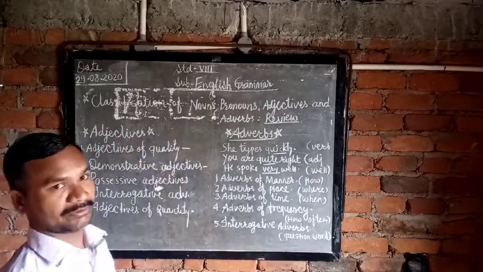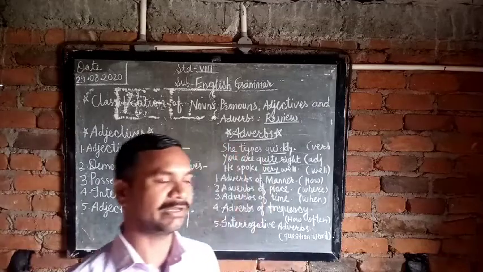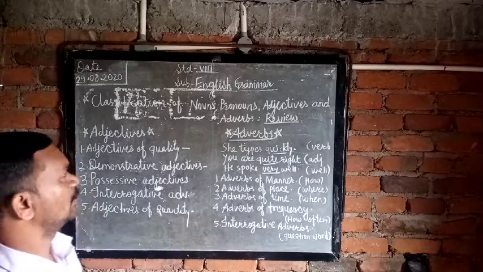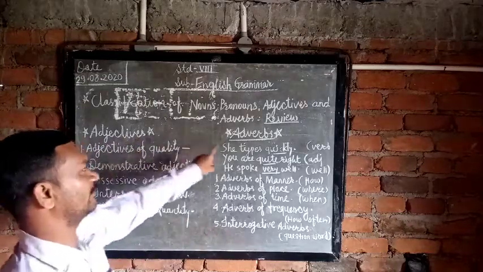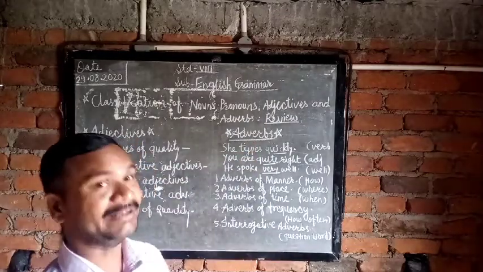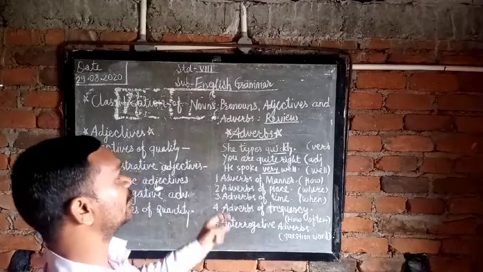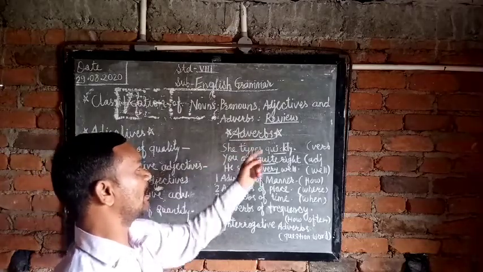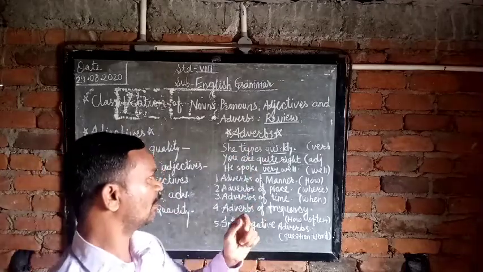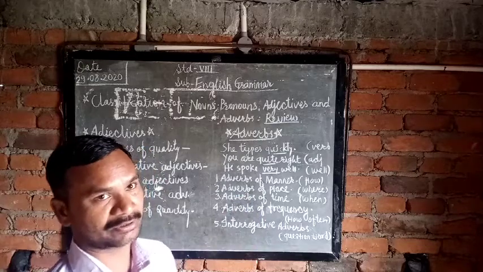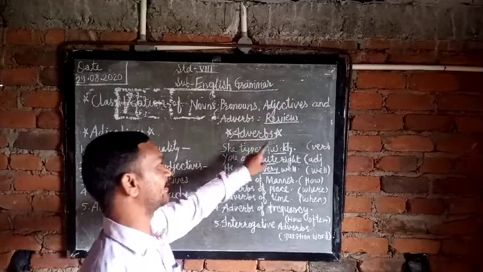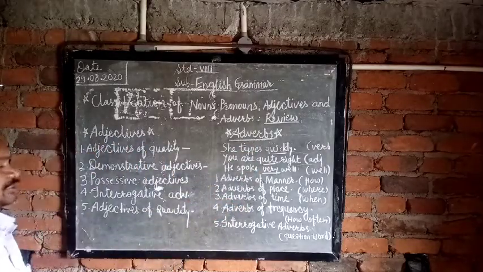Now, adjectives. What is meant by adjective? Adjective means describing words. So, this is the adjective. And when we are discussing the adverbs, this is the word that is adding to the meaning of a word. Adverbs modify verbs and adjectives also. Okay, so adverbs we can deal with later. Firstly, we discuss the adjectives.